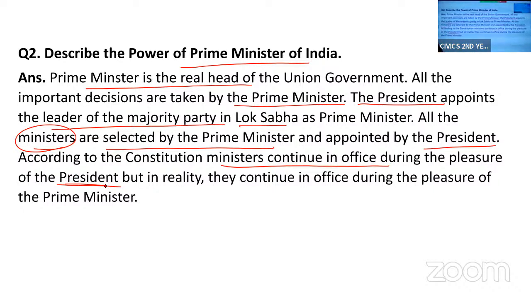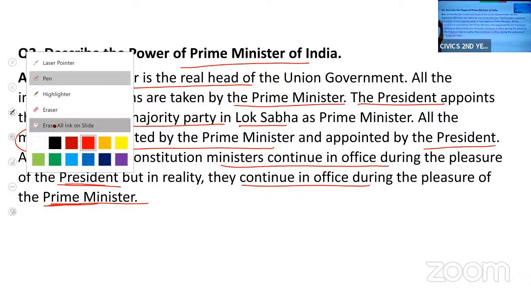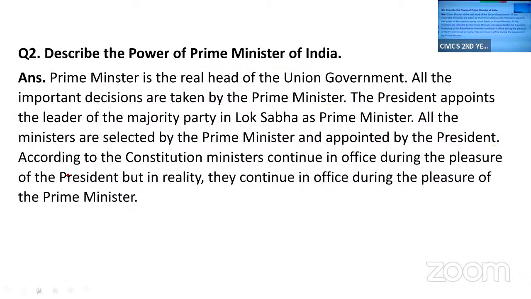But if you see in reality, they continue in office during the pleasure of the Prime Minister. So the Prime Minister can advise the President to remove any minister. On the advice of the Prime Minister, the President appoints the ministers, and the President can also remove the ministers on the advice of the Prime Minister.